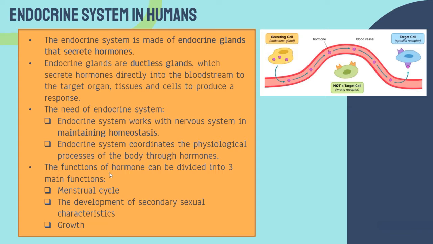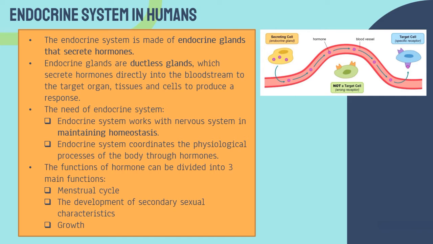The functions of hormones can be divided into three main functions. What are they? In the menstrual cycle, then in the development of secondary sexual characteristics, and the last one is in growth. So that refers to the endocrine system in humans.